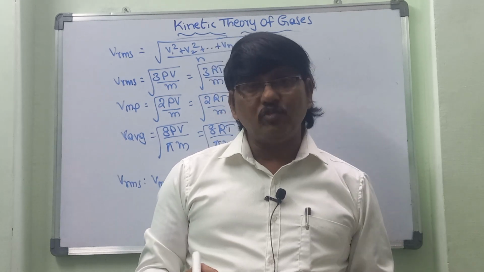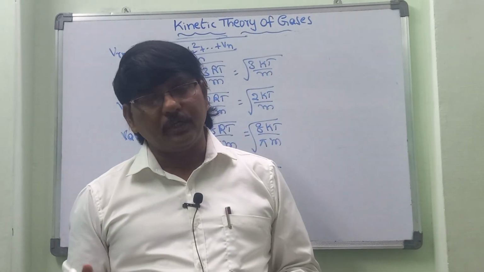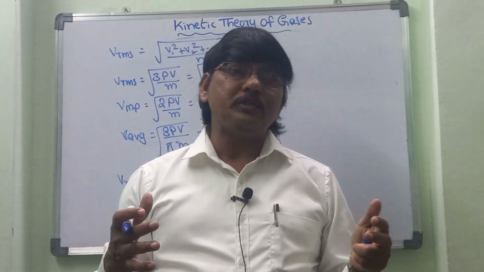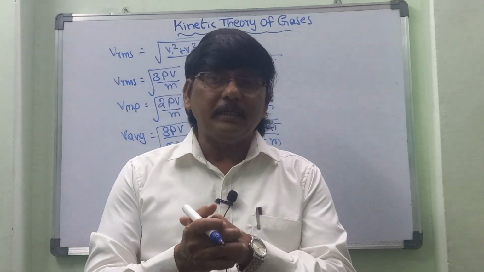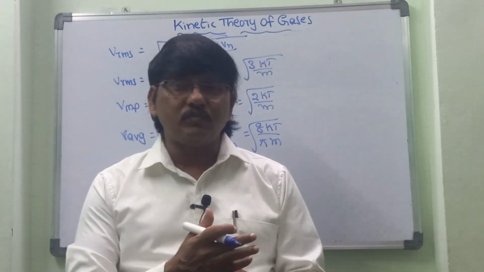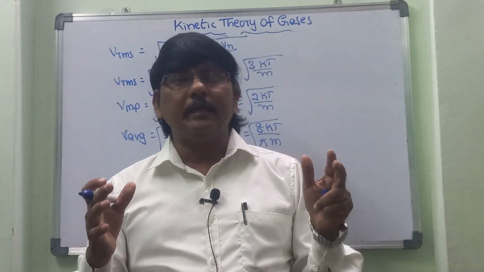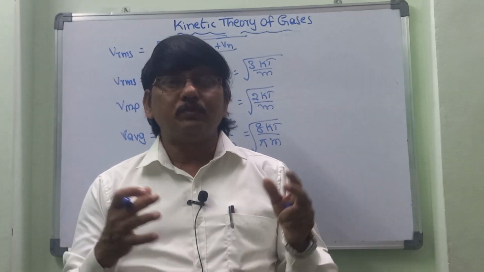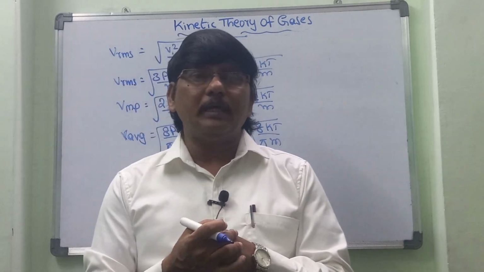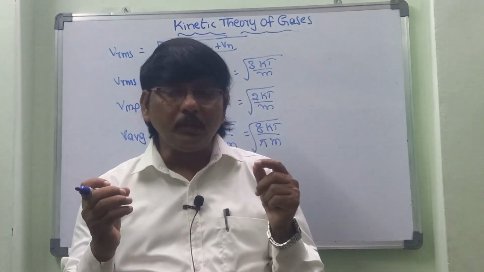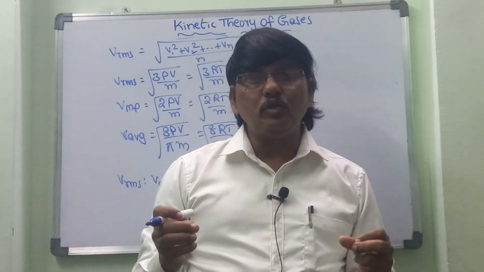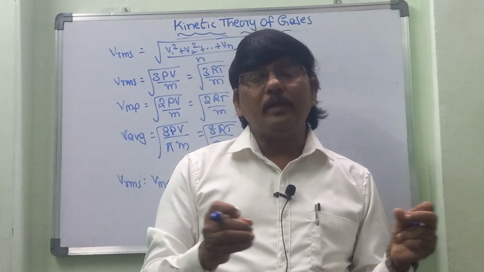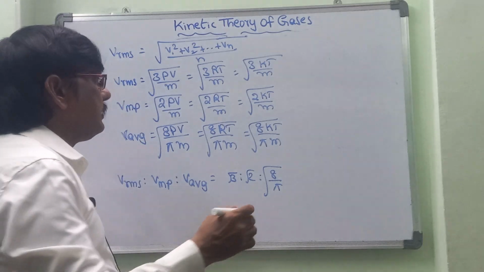The velocity will be in between 0 to infinity. But the maximum velocity we can take is 3 into 10 power 8 meters per second, the speed of light. Now let us see how these gas molecules are distributed.